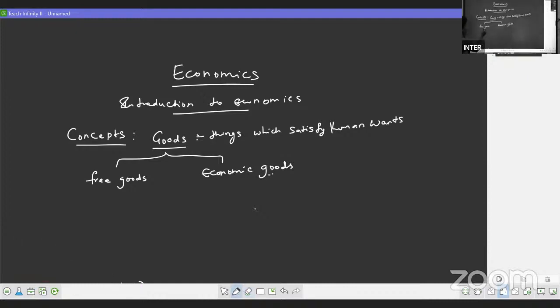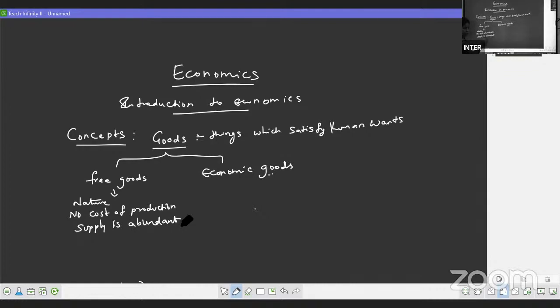What are free goods? Free goods are those which are given by nature. Free goods are the goods given by nature, where there is no cost of production. Also, the supply is abundant. Any example for free goods we can take here.